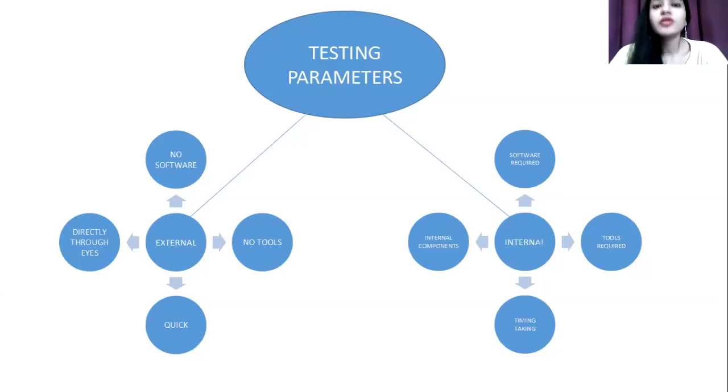Now let us talk about these parameters, because parameters also play an important role. External parameters cover the external gadget, the design specifically. Externally, we see whether a gadget has a good display or not, and whether the buttons are intact or not. You see the power jacks, the jack systems, everything. Scratches, everything related to scratches has to be checked: whether the display has a scratch, whether the backside has a scratch. Every gadget needs to be checked for that.